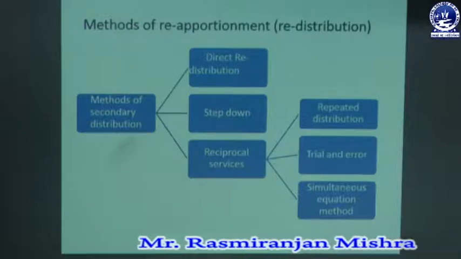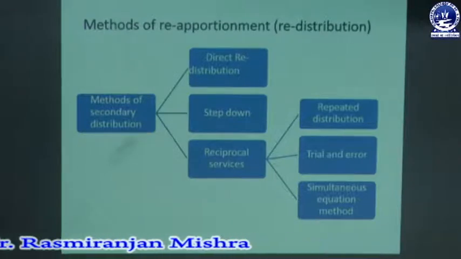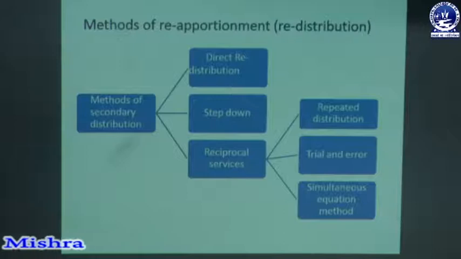That means the service department cost is already given as per primary distribution, and based upon that, when the service department cost is again subdivided into production departments, that is called a direct redistribution. As it is directly redistributed, that means the service department cost is directly reapportioned over some certain basis, that is called a direct redistribution.